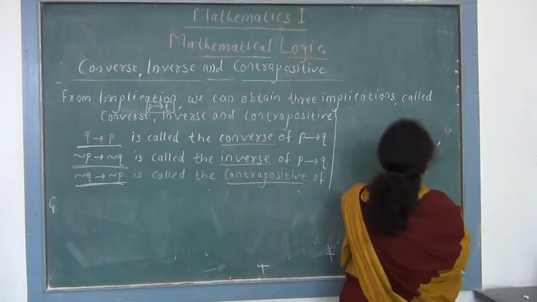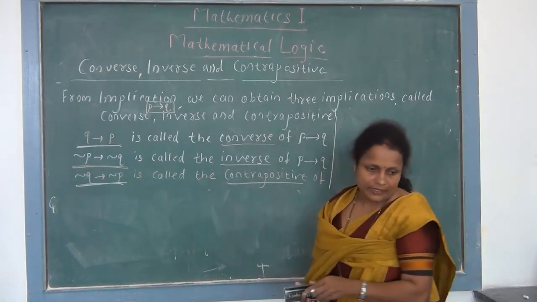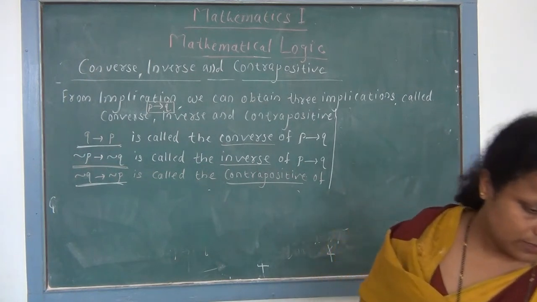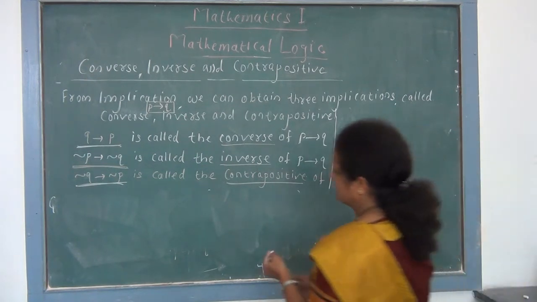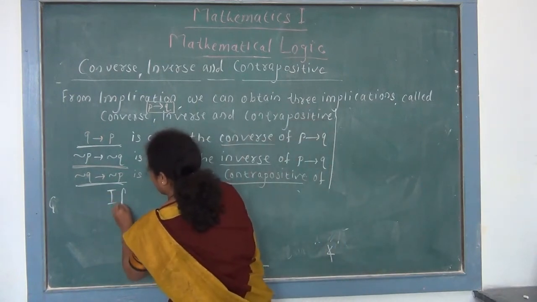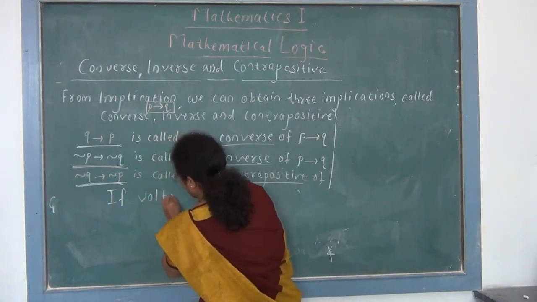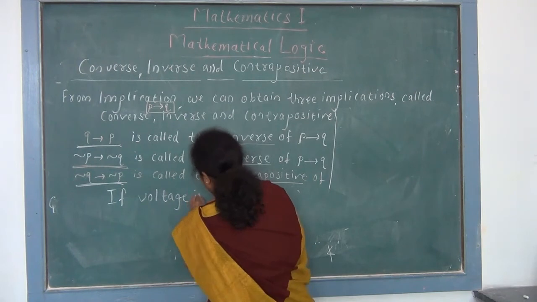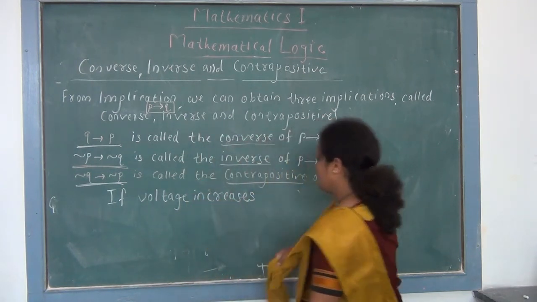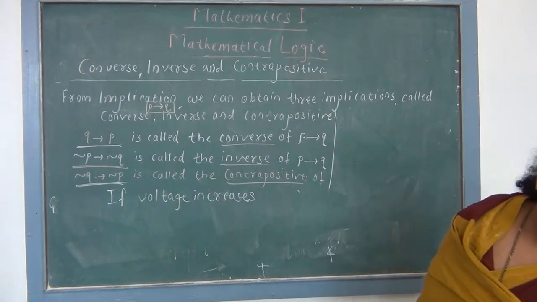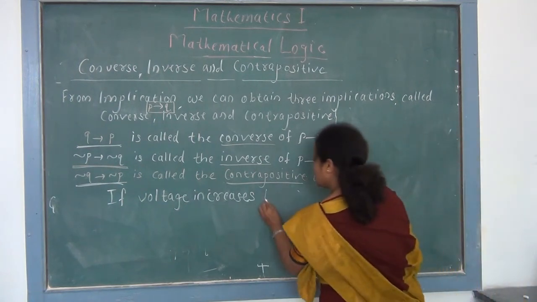So we take the next example or next statement as: if voltage increases, then current decreases.